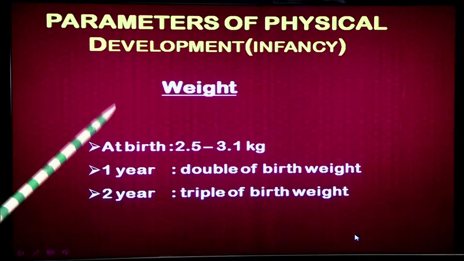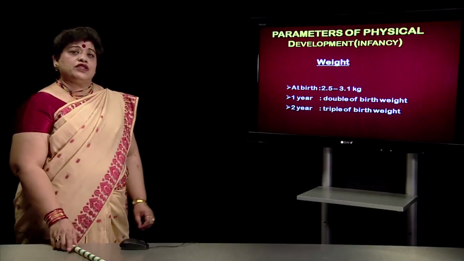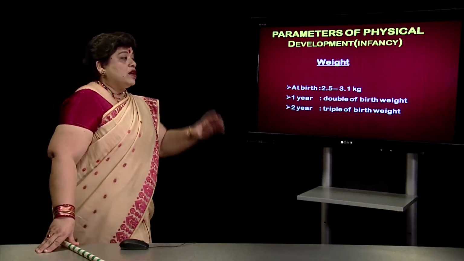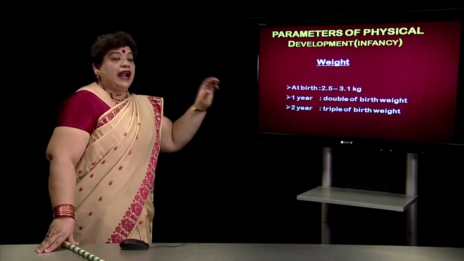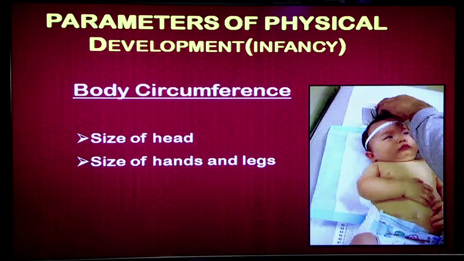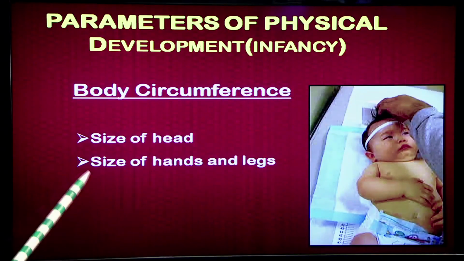Similarly, the weight of the child. At birth, the weight of the child is 2.5 to 3.1 kg. It is very important for us to know these parameters. Why? Because we can find out if the child is not gaining weight by the end of 1 year. Similarly, the body circumference and head size. You can see in the picture that whenever you take the baby for a checkup, the doctor is going to measure the circumference of the head, the size of the hands and legs. They must be in proportion and follow the basic standard format.